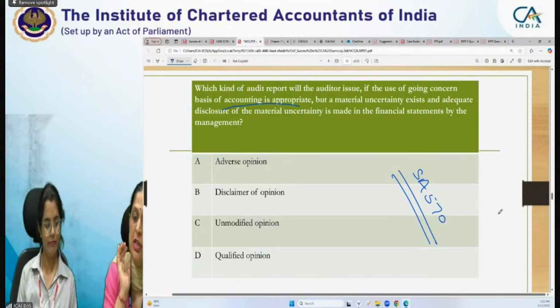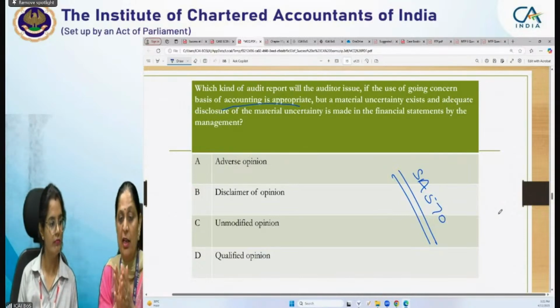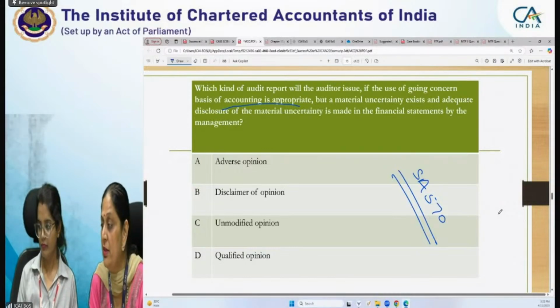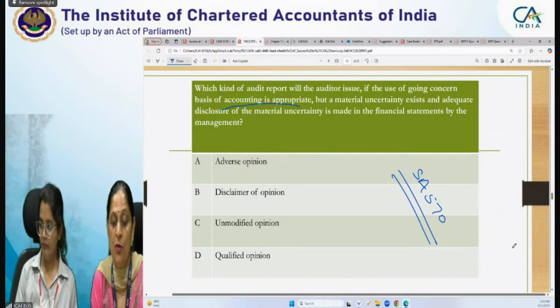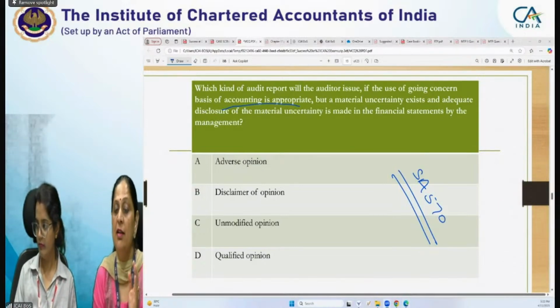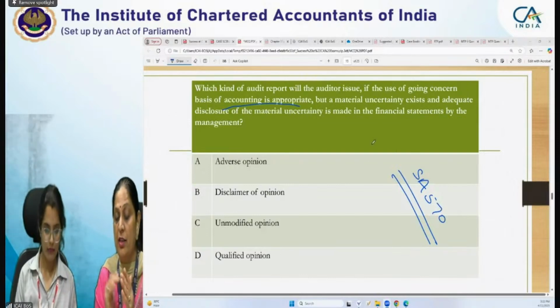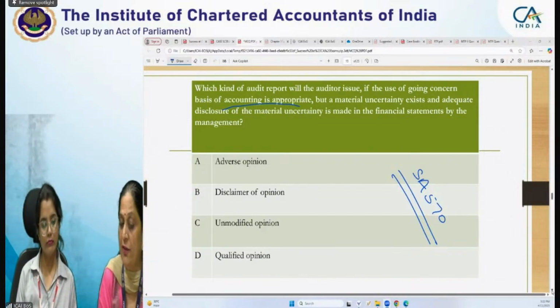So we need to take this fact carefully, whether disclosure is made or not. If disclosure is not made, then definitely it will be, depending on the other factors, adverse opinion or qualified opinion.